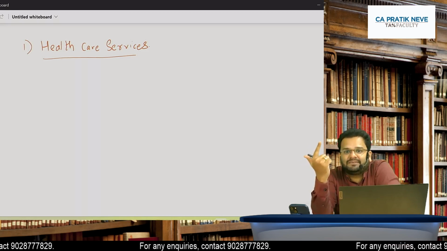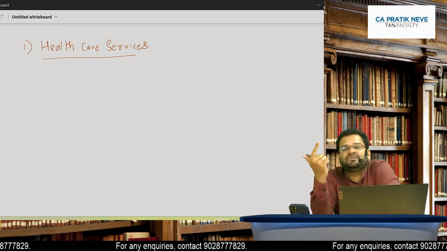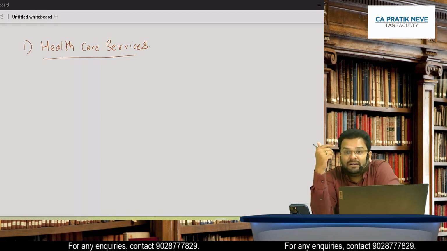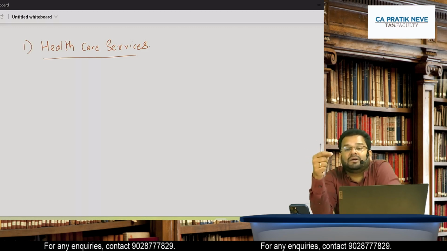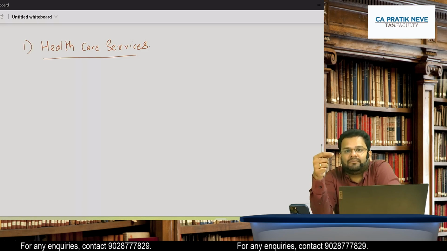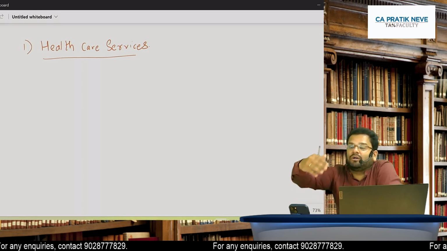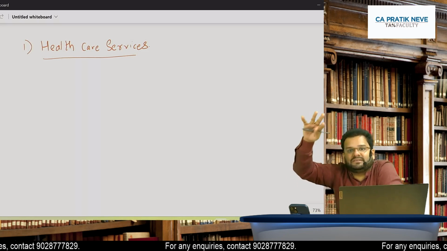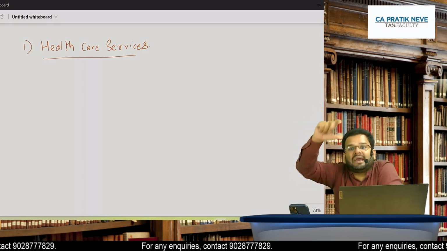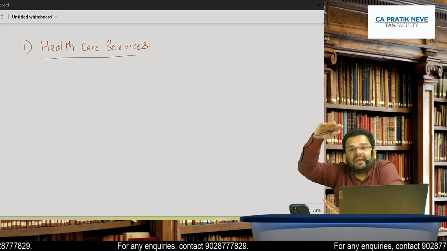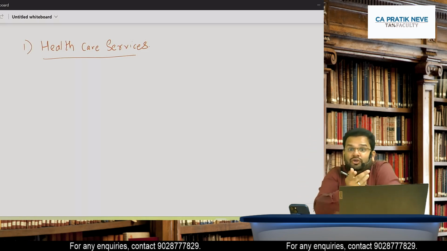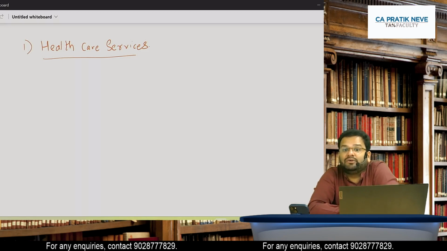Care is exempt. Care is exempt means that particular service is not towards treating the disease, but it is just a care. That care will reduce the pain, may not cure the disease, but it will reduce the pain.